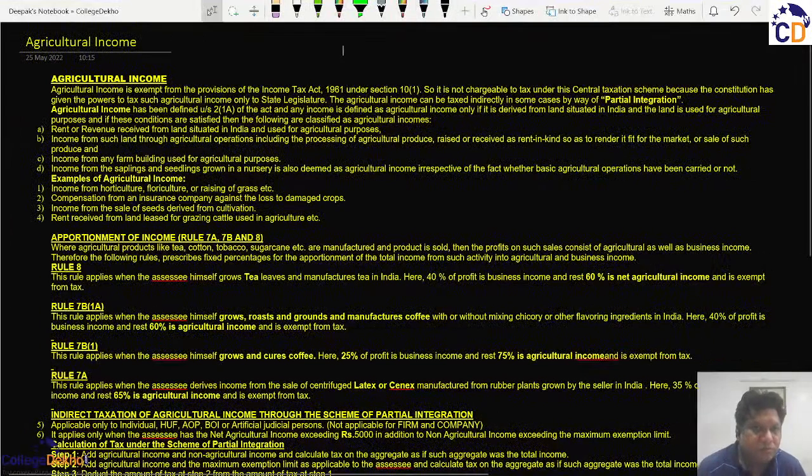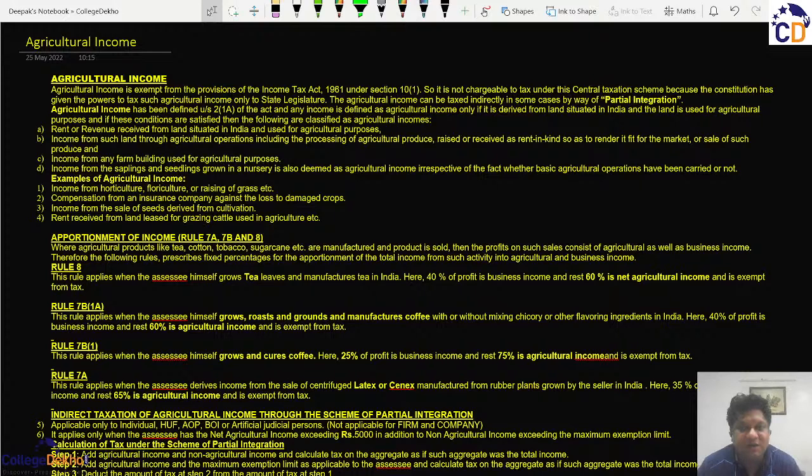Hello everyone, myself Deepak Gupta, and today we will be taking up the topic agricultural income, and obviously not the least, the residual head known as income from other sources. And each of the heads has a specific basis of charge which justifies what nature of income will be taxed under that specific head.